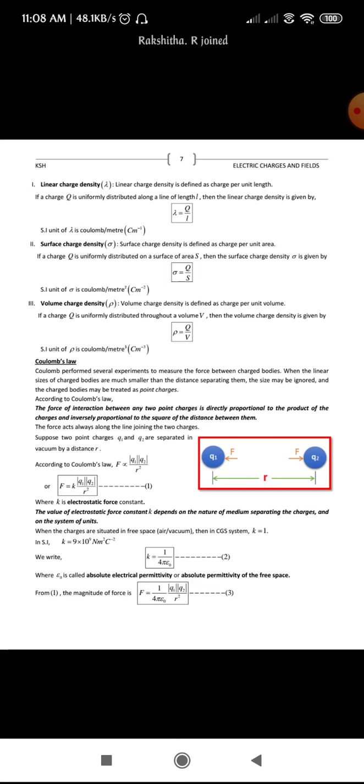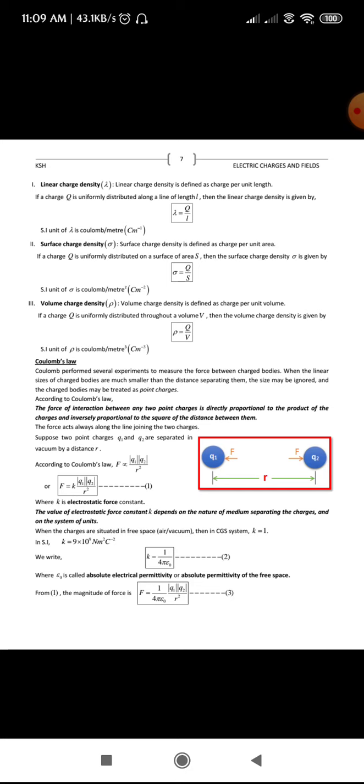I think till here we discussed in the last class, and we just went through that statement about Coulomb's law, right? So now let us start with Coulomb's law. Coulomb performed several experiments to find the forces between two bodies. When the size of the body is lesser compared to the distance between the two bodies, we call that body a point charge.